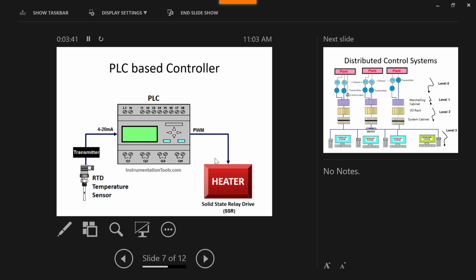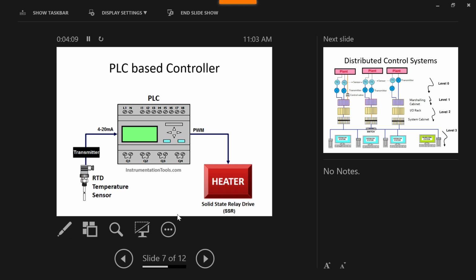So in PLC based controller, it works like a direct digital controller, but user can program it. But in fact, here we have to connect these inputs and outputs externally. Like you can see in the diagram, there are inputs like I1, I2, I3, I4, I5, I6, and similarly there are outputs.